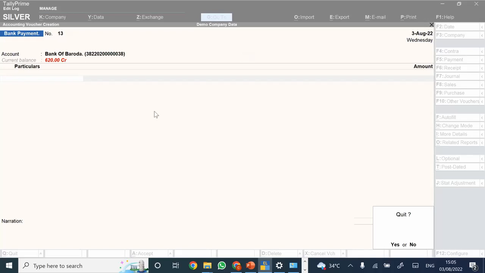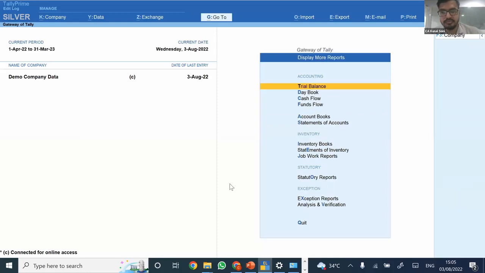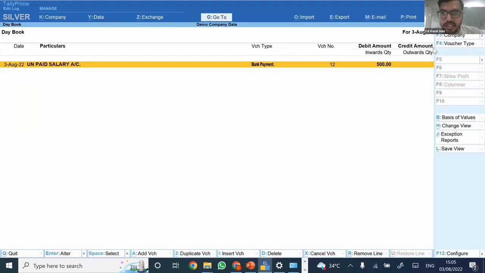So the first thing that we are going to focus on is what is Edit Log and how we can have an entire audit trail through Edit Log itself. Currently we entered one transaction. I'm going to debug. This particular transaction I have entered at present is unpaid salary amounting to 500.